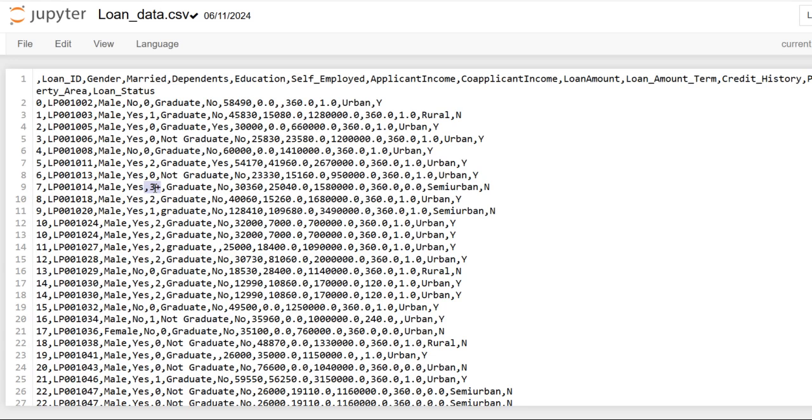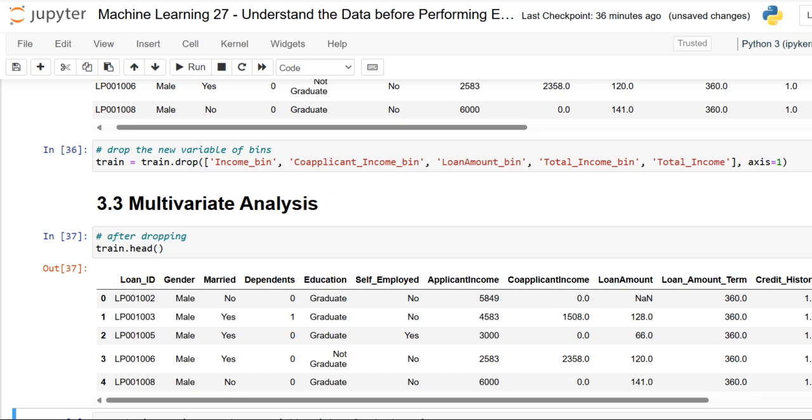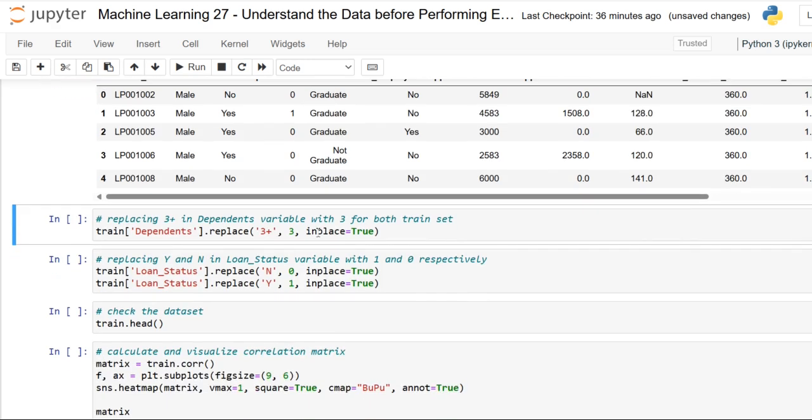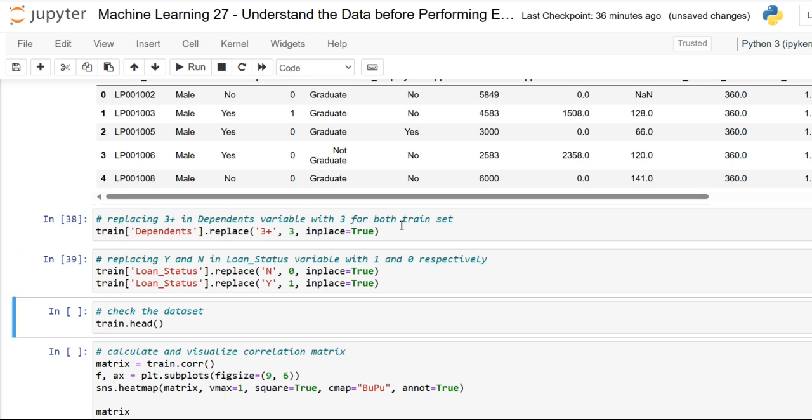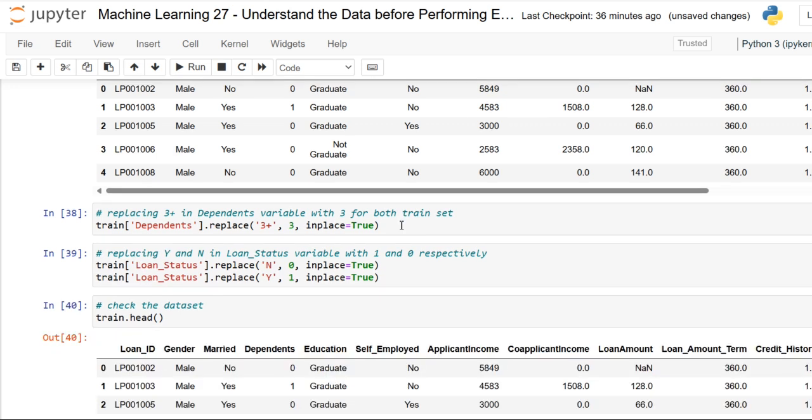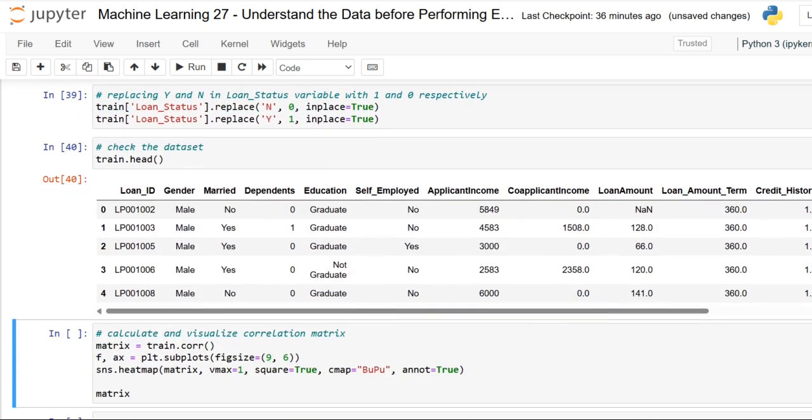So we will replace the no and yes with 0 and 1 correspondingly. Kindly see the difference here: I want to replace this dependent 3 plus with 3, and this loan status, this is our target, yes and no, I'm just going to specify as ones and zeros. Now finally let's have the head, the top 5 records. So here we have our data.